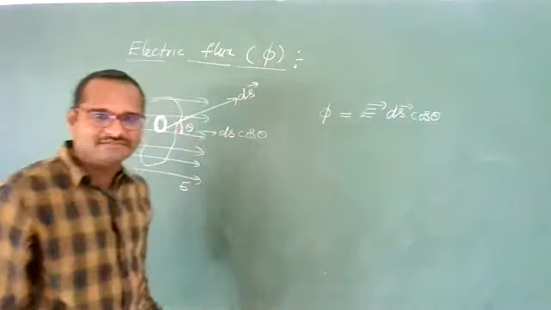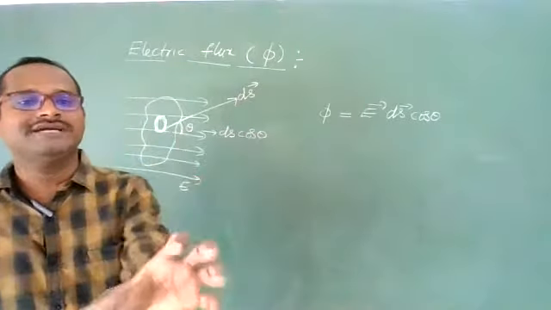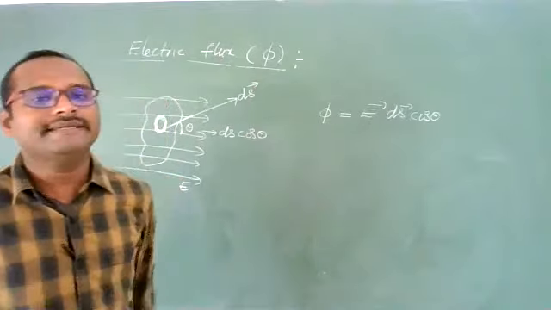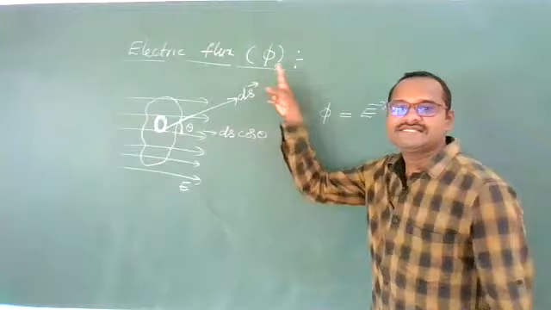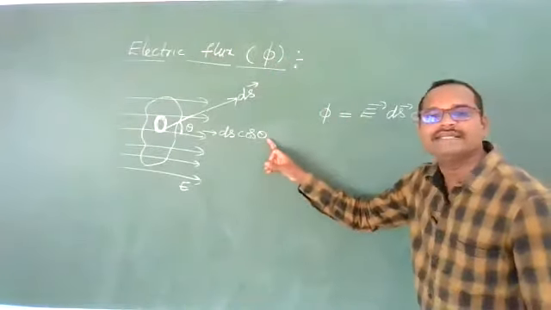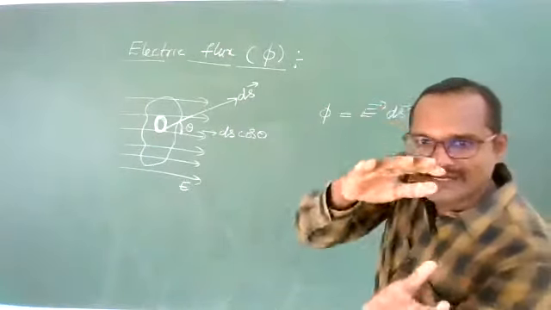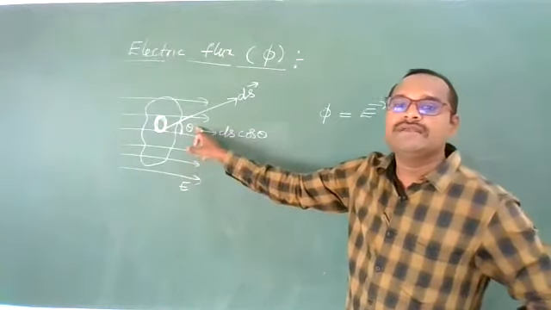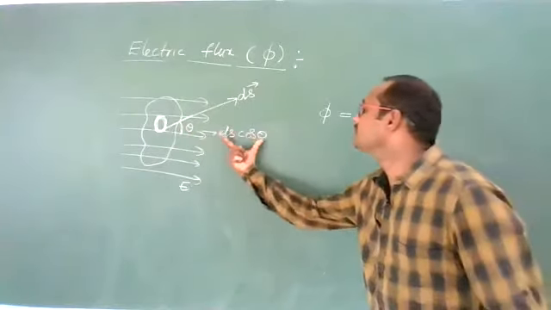So electric flux is nothing but how many maximum number of electric field lines can pass through that area vector which is placed perpendicular to the electric field. That number indicates electric flux. Are you understanding? Electric flux is the number of electric field lines passing through the area element, the area vector, which is placed perpendicular to the field. If it is placed at an inclined angle like this, then you need to take the area element which is perpendicular to that area. That is dS cos theta we should take.